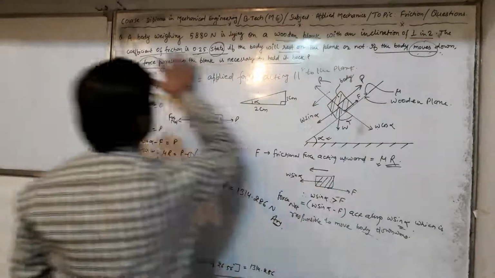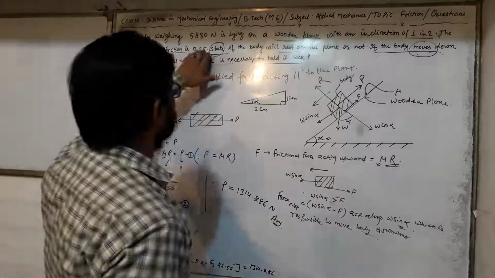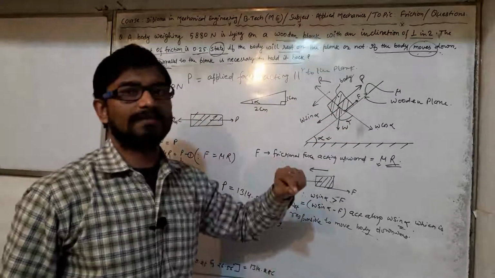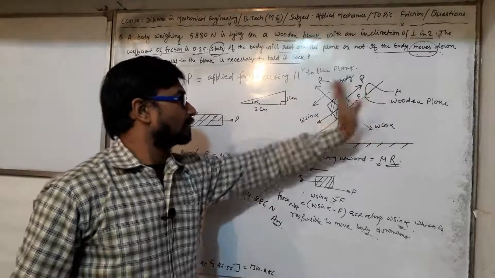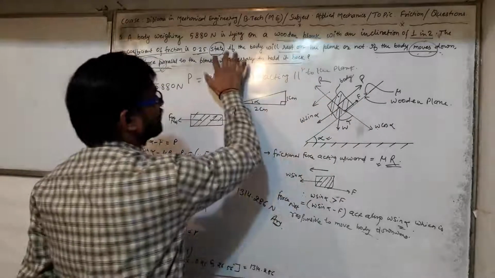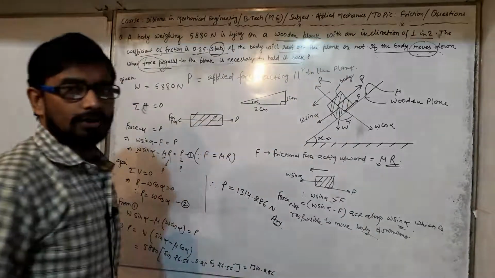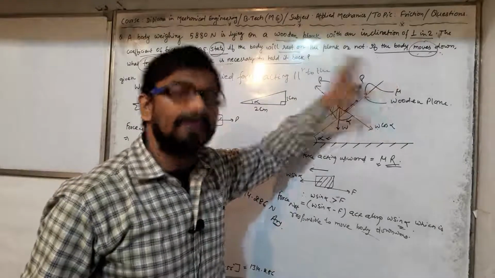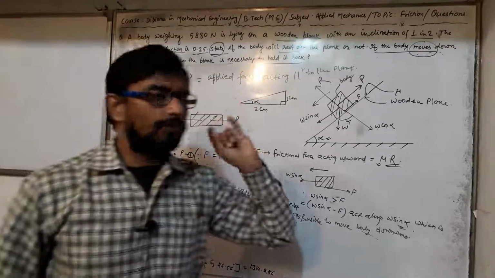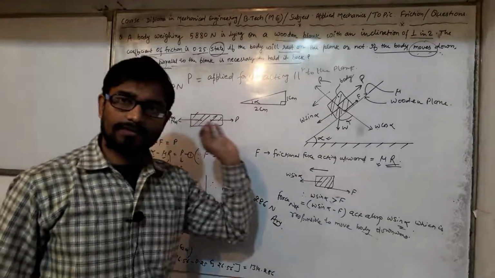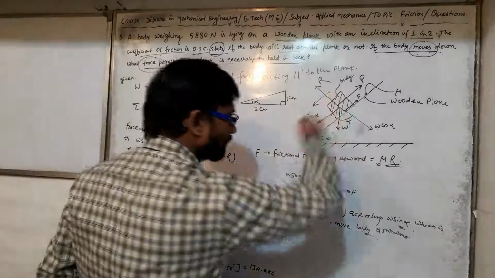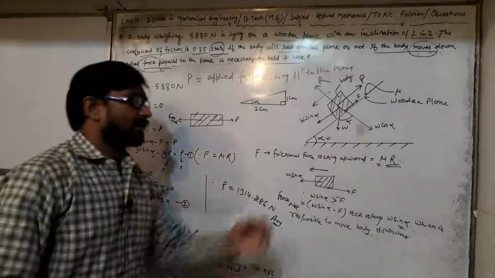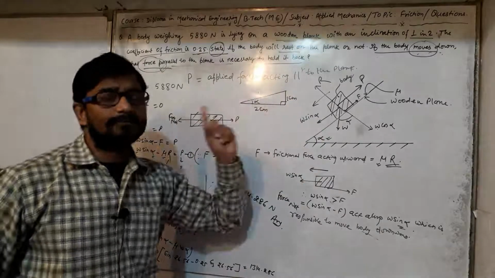Now the coefficient of friction is 0.25. This statement indicates the wooden plank is not frictionless. It is having some friction with the coefficient of friction mu. Now the question is saying state if the body will rest on the plank or not. Since the body is placed on the plank, either it moves downward or upward or takes rest. For checking whether the body is moving in downward direction or not, we have to apply some criteria: whether the angle of inclination and angle of friction are equal or not.